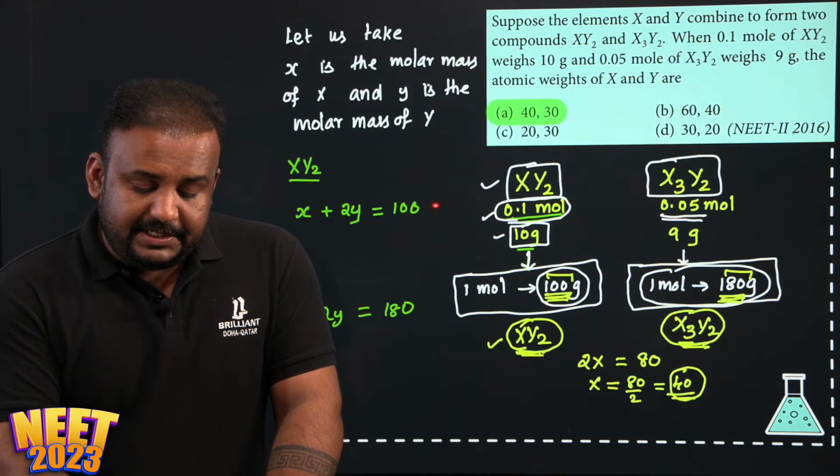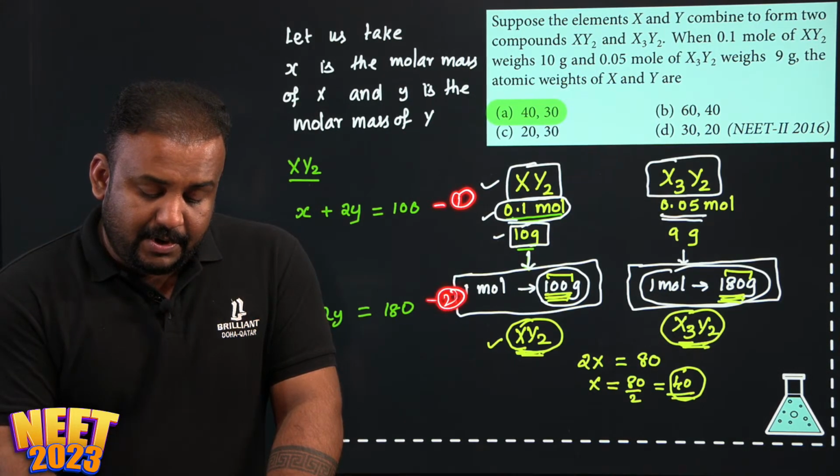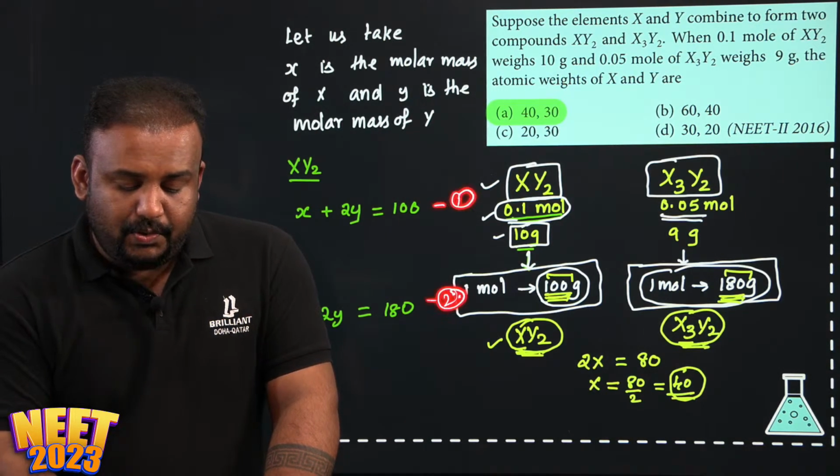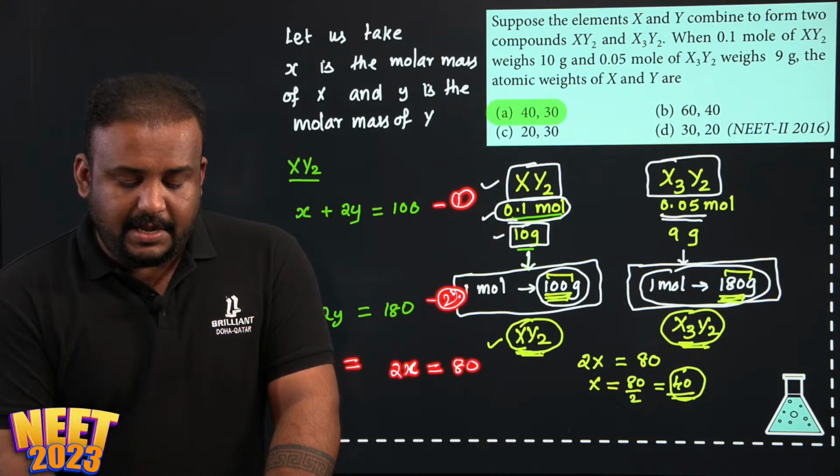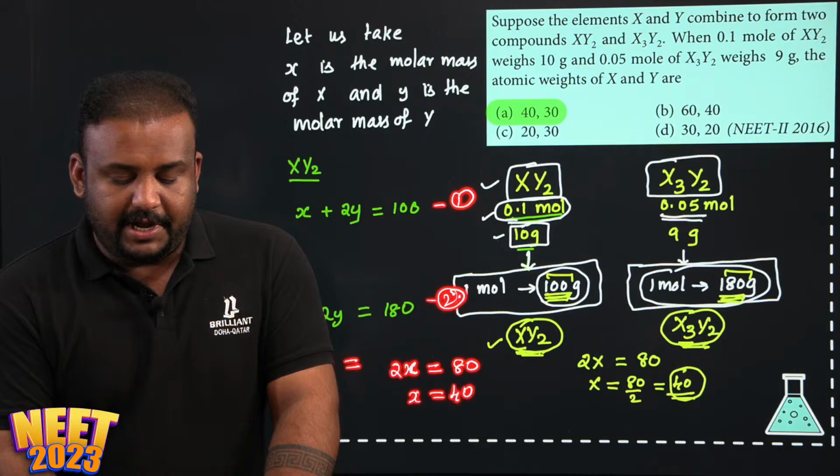Check out this first equation and the second equation. Okay, let me subtract 2 minus 1. What will I get? 3x minus x is 2x. Then 2y minus 2y is 0. That is equal to 80, or x is equal to 40.